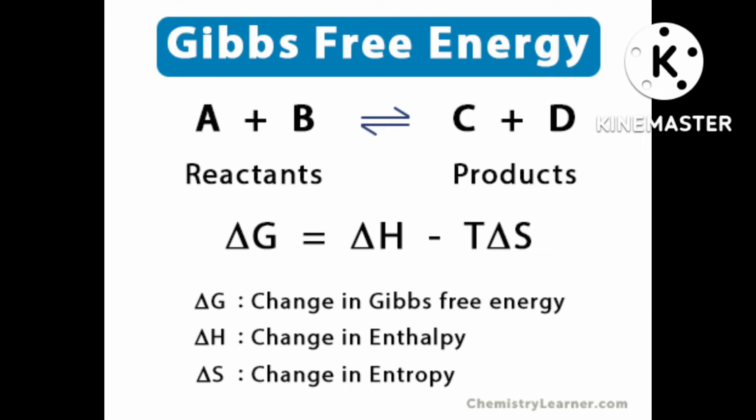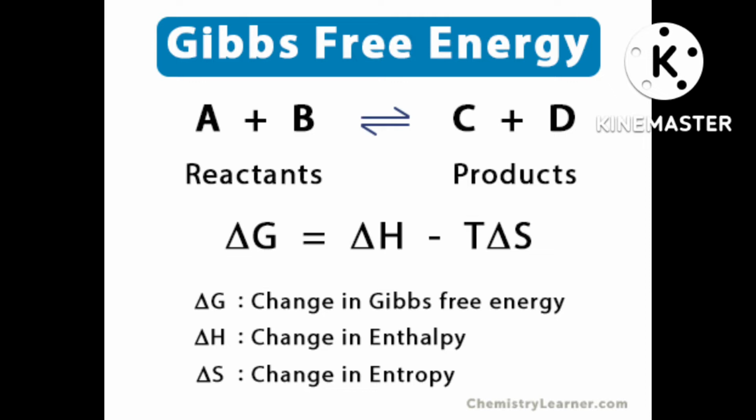Predict in which of the following, four parts are there, entropy increases or decreases, means entropy is increasing or decreasing in the following questions. First is that a liquid crystallizes into a solid.